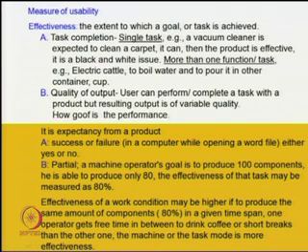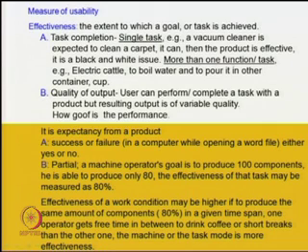Now, if we see the task completion point of view, for a single task, for example, a vacuum cleaner is expected to clean a carpet. If it can, then the product is effective. It is a black and white issue.